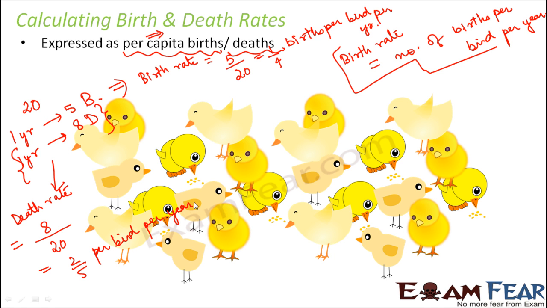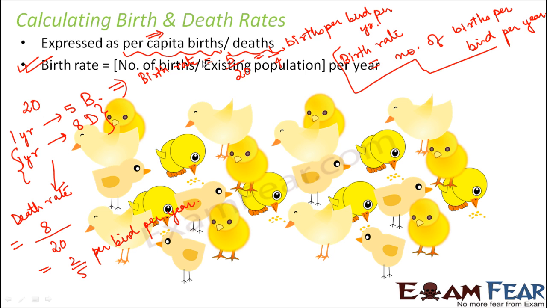So this is how we get an idea about the birth rate or the death rates of organisms in a population. So please remember, this is how we try to calculate birth and death rates. So we can say that birth rate is equal to the number of births by the existing population per year. So that's what I explained just now.